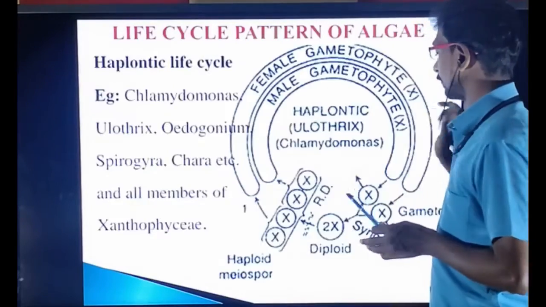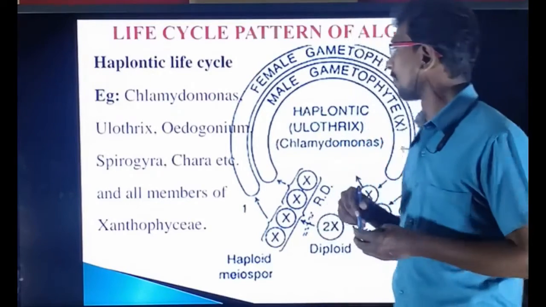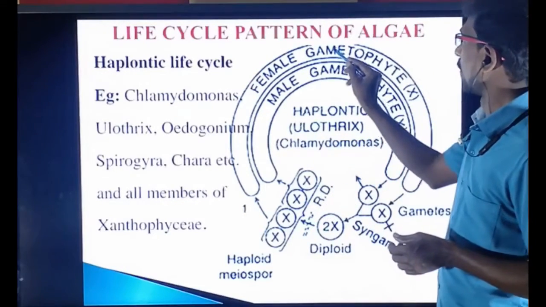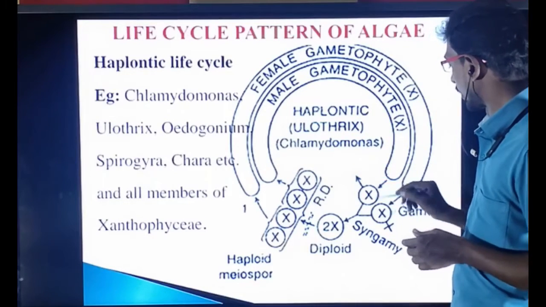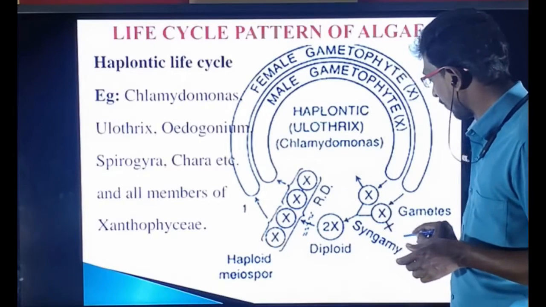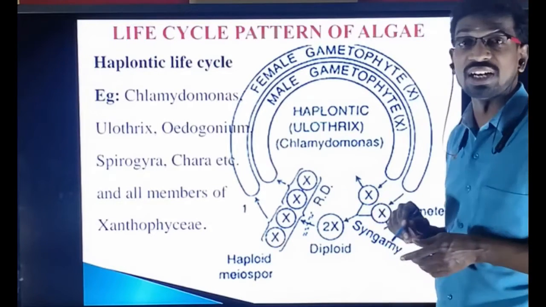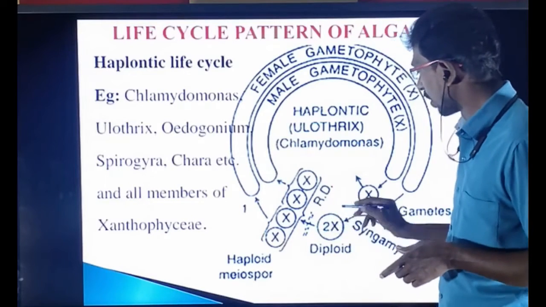Okay. So, the haplontic life cycle. Once again we can recall what a haplontic life cycle is. The plant body is a male and a female gametophyte. They produce the corresponding gametes, a male gamete and a female gamete. The fusion of male and female gametes is called syngamy or fertilization. Syngamy or fertilization also forms the diploid zygote.